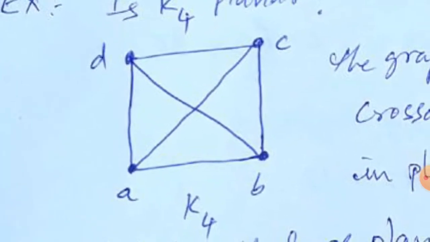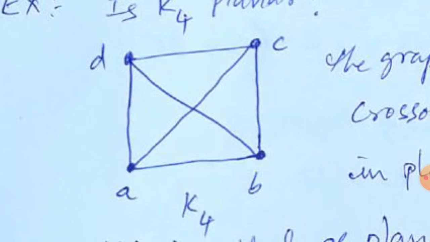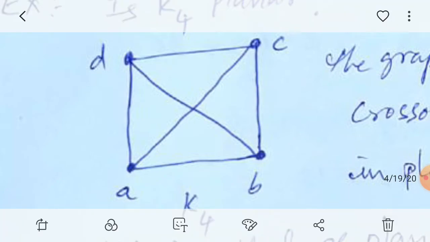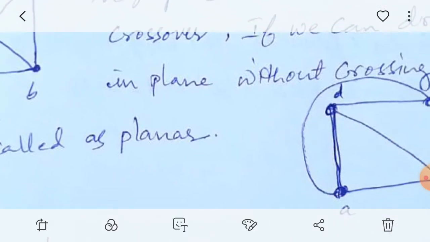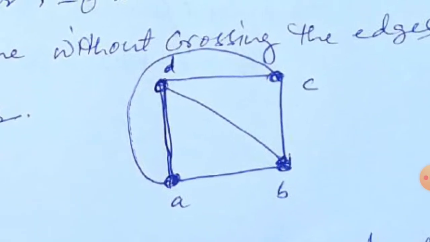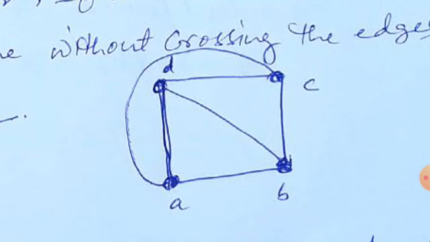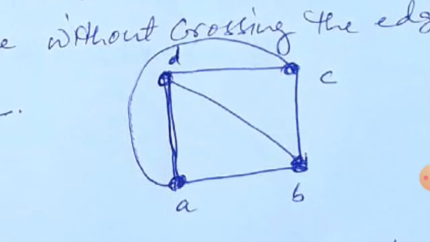In this graph K4, the edges are crossing, so it is better to take the planar graph. In this planar graph, observe the triangle ADB. This is a closed boundary, and inside ABD is a region.